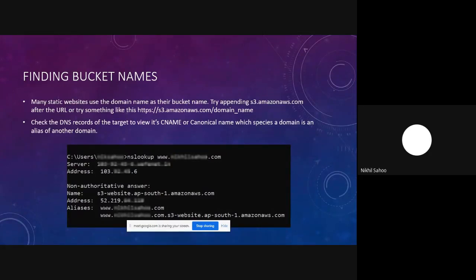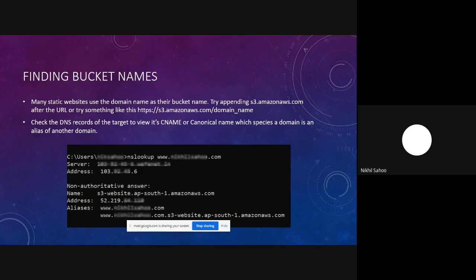So whenever you have a doubt that a static website must be a part of some S3 bucket, try appending something like s3.amazonaws.com after the URL, or you can also try s3.amazonaws.com/ and then the domain name. And if you're lucky, then you might see some response from AWS such as access denied, or you might see the directory listing for that S3 bucket. So you can give it a try.